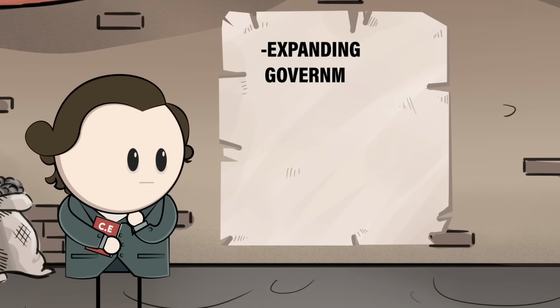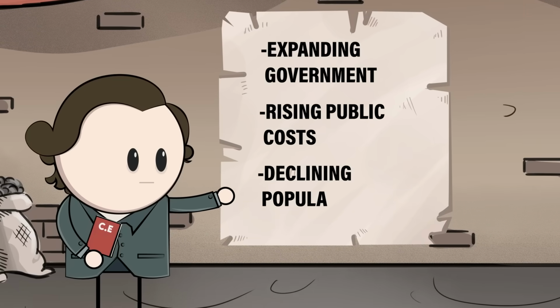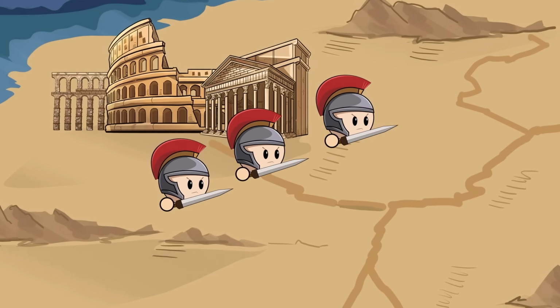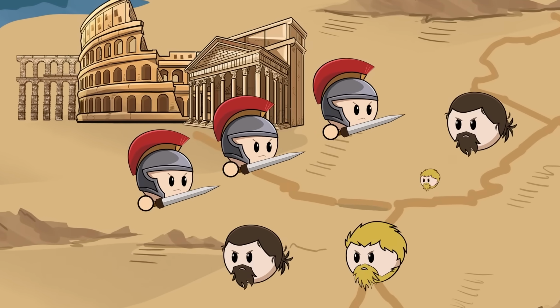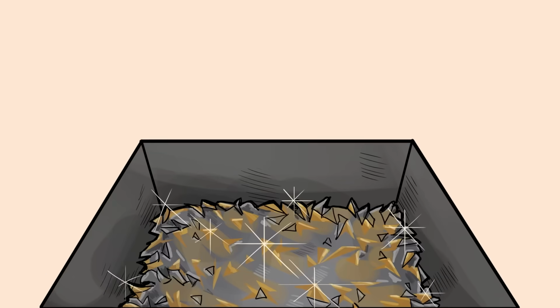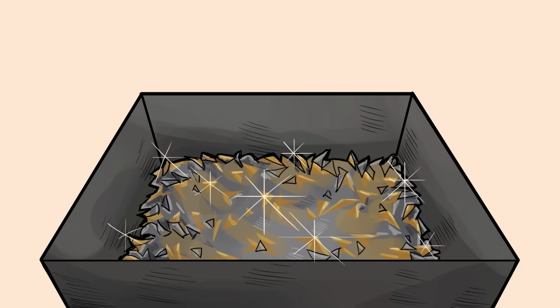An expanding government bureaucracy, rising costs for armies and public works, and a declining population all led to growing expenditures and higher taxes on the public. The gains of military conquests had diminished over time as the empire grew larger and was now more difficult to defend and administer. Coin clipping was increasingly used as the late Roman emperors minted millions of coins in an effort